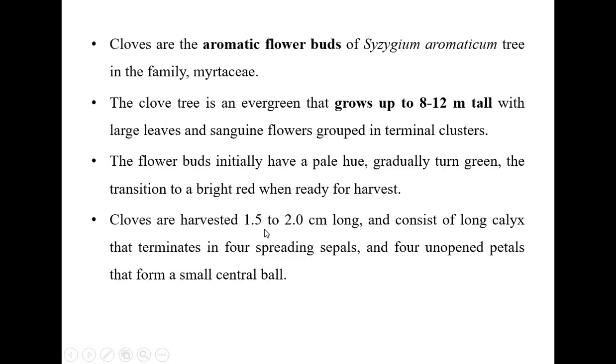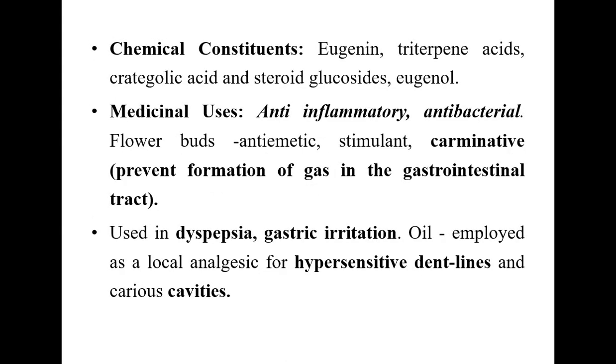Cloves are the aromatic flower buds of the Syzygium aromaticum tree. If you see the tree, the flower bud is what you call a clove. The clove tree is an evergreen that can grow up to 8 to 12 meters tall. The buds gradually change to green color. That is about the morphology of the clove tree. If you see the chemical constituents of the clove tree, it has phytochemicals, namely eugenol, triterpene acids, etc.